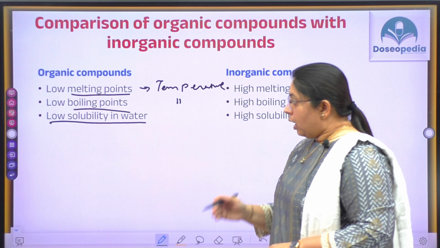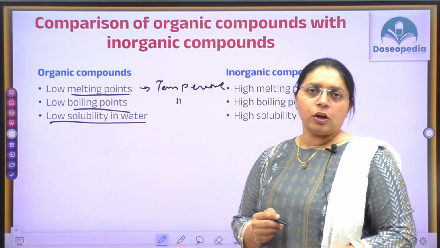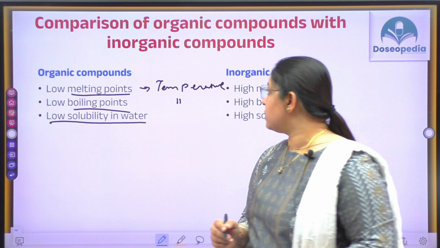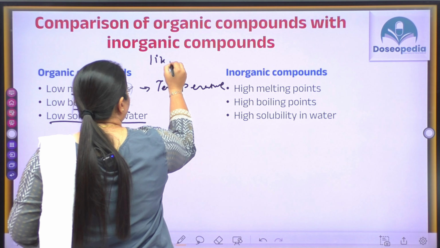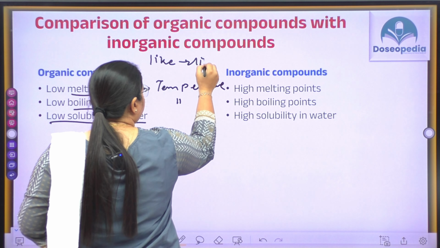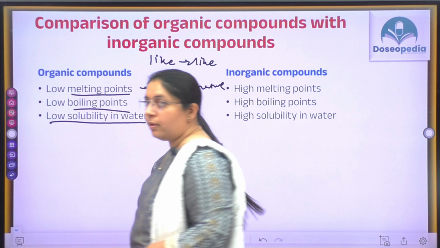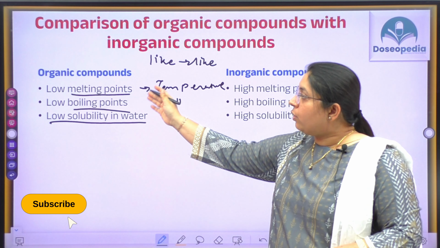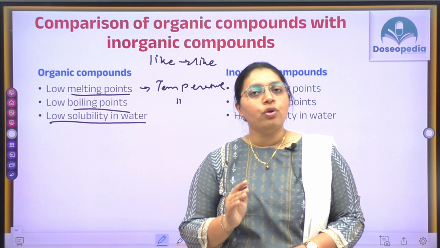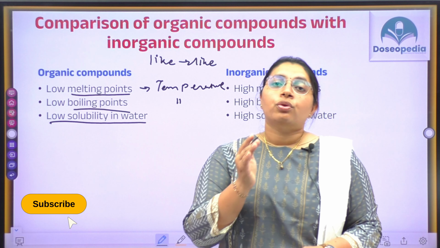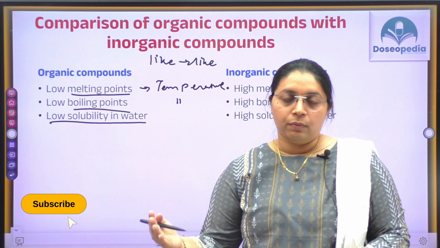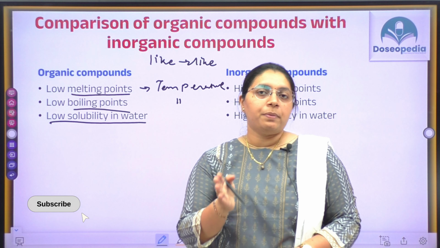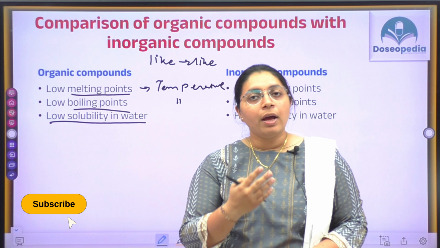So one principle of solubility is there. What is the principle? Like dissolves like. Here we know that organic compounds are non-polar compounds, right? So non-polar compounds will be solubilized into non-polar solvents and polar compounds will be solubilized into polar solvents.